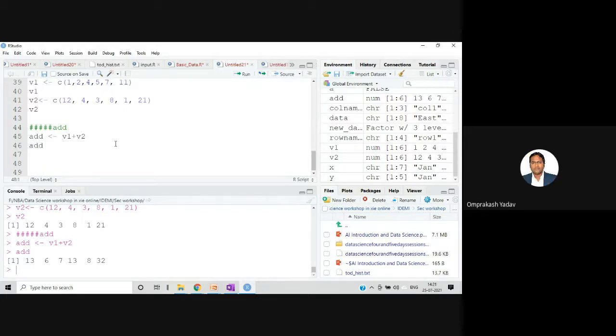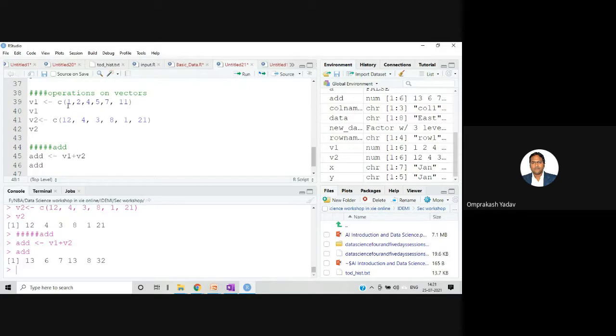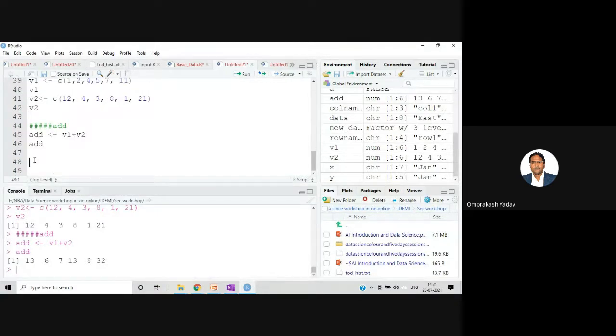One thing which we need to observe is that both the vectors are of the same size. So now we are dealing with vectors of the same size. Okay, remember that. For example, what I mean by same size here, if you count the number of elements: 1, 2, 3, 4, 5, 6. 6 are there, and in the second vector also I am having 6 elements.